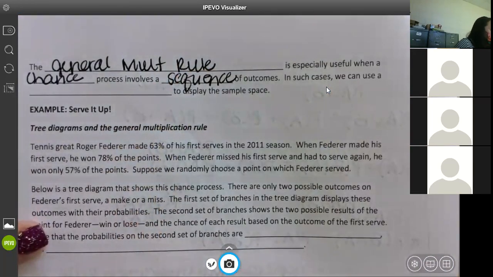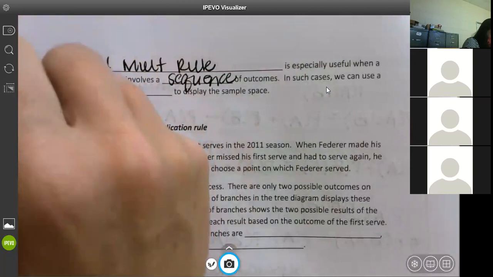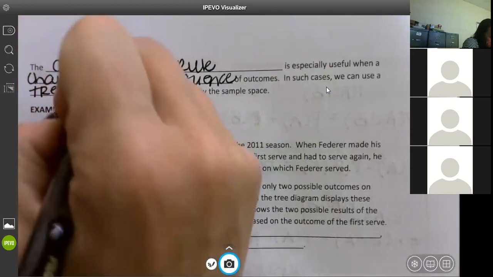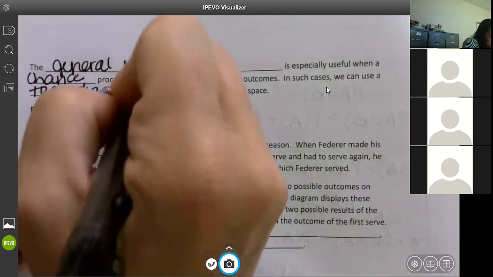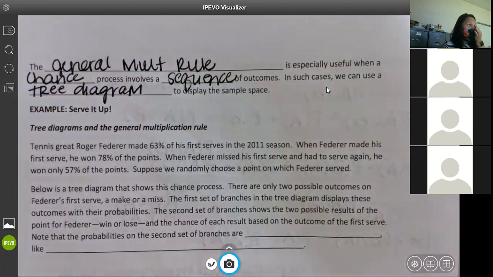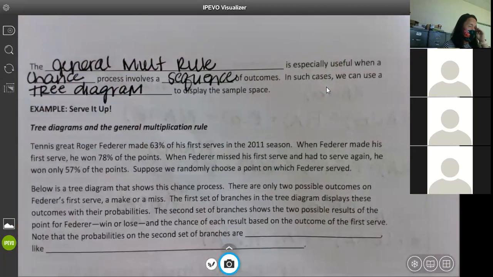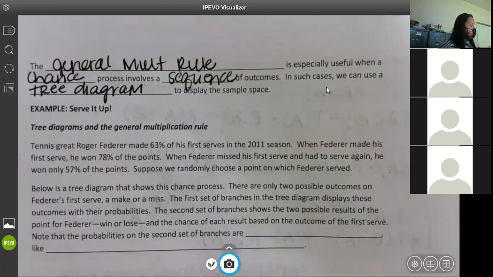In such cases, we can use a tree diagram. Rachel, this may clear it up more, okay? I'm going to stop sharing and stop recording on this, and then we're going to come back in. We're going to do a little bit with tree diagrams, and then we'll stop. All right, so stop share.